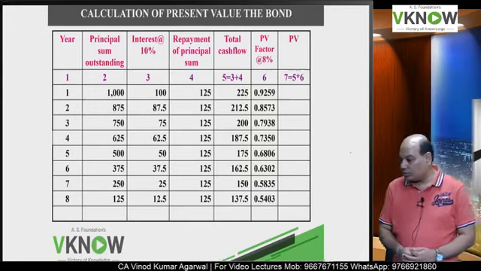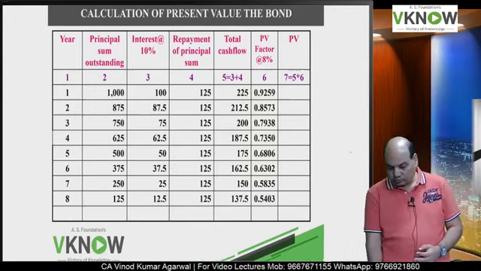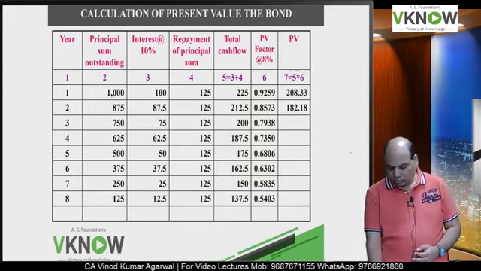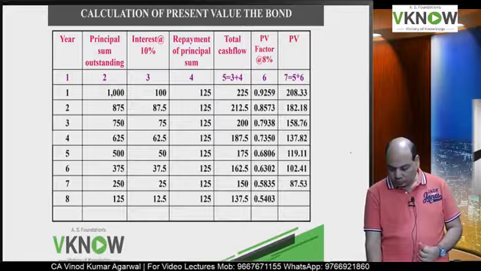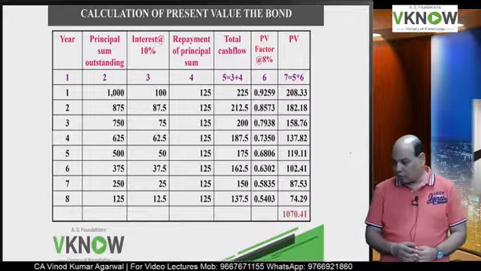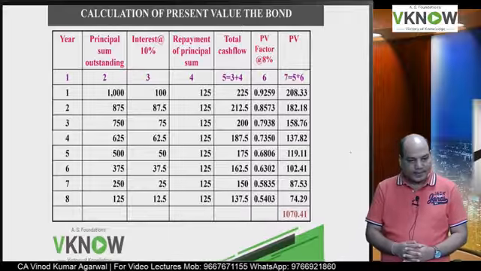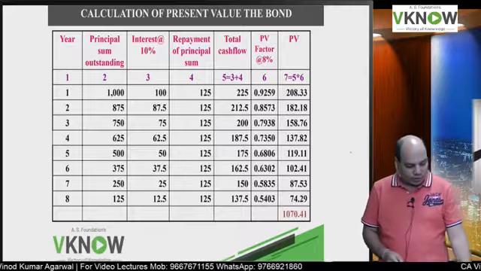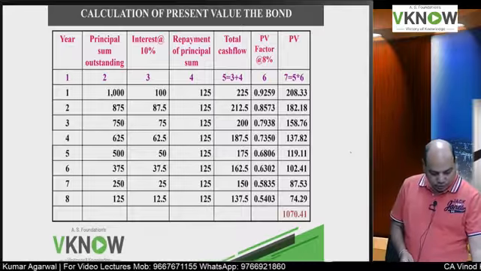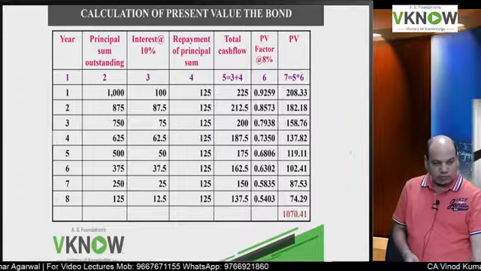Yes, anybody who wants to reply? So check the answer now if you have done. The answer is 1070.41 approximately.